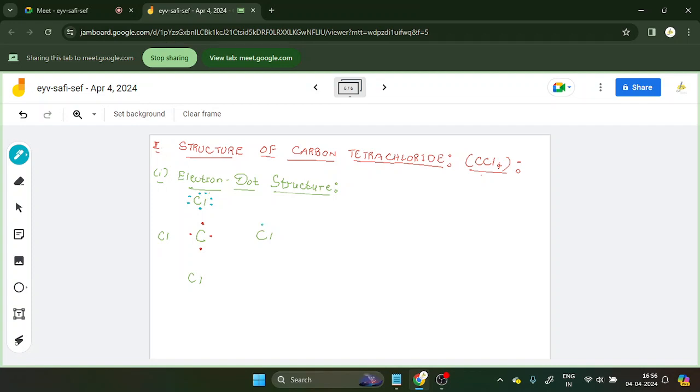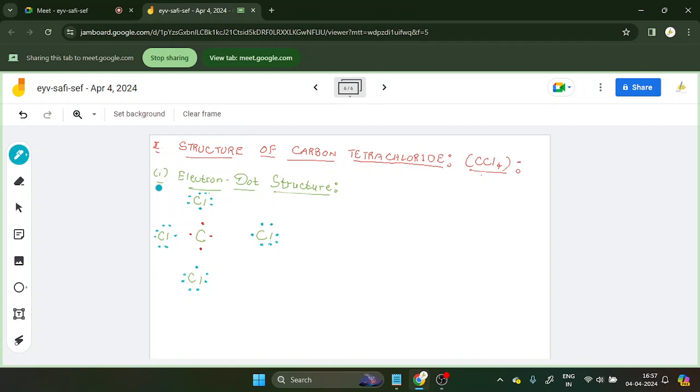Similar is with this. Chlorine has 1, 2, 3, 4, 5, 6, 7 electrons. Now what's going to happen here?